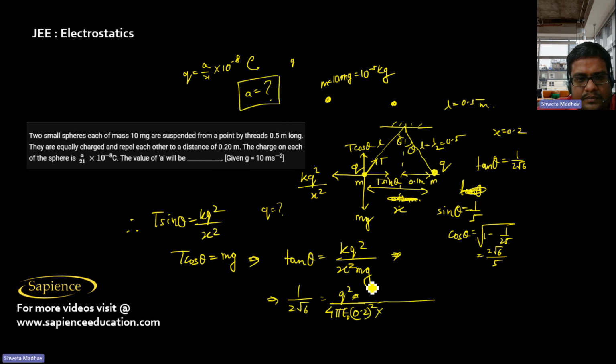Mass is 10 milligrams, that is 10 power minus 5, and g is 10.